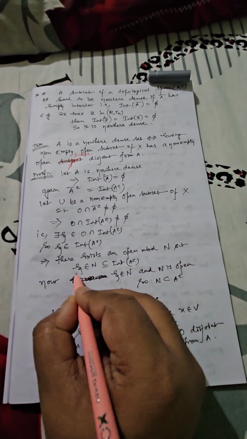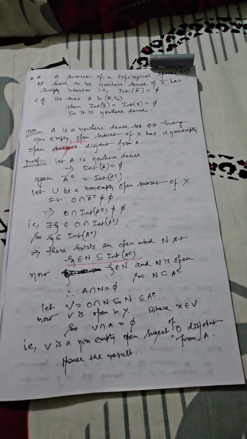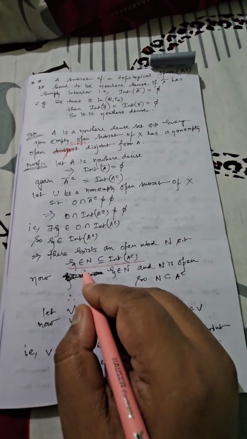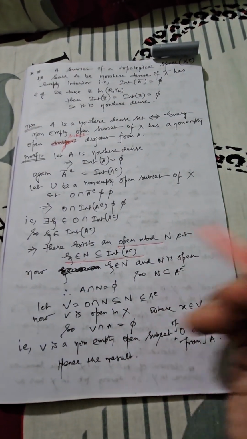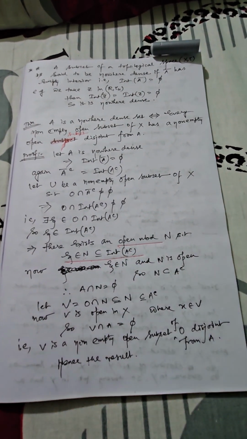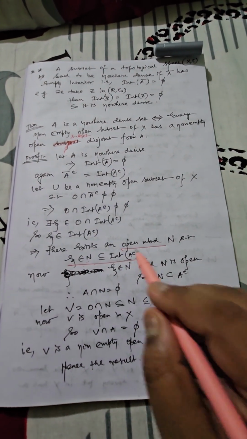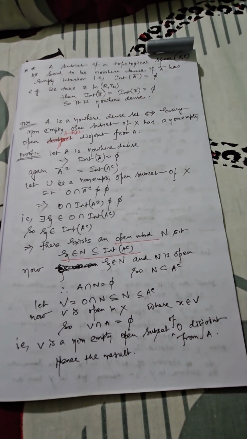That's why we have this definition, ξ belongs to N subset of the interior of A complement. Now ξ is a member of N. N is nothing but an open neighborhood, that means it is an open set. Also it is a part of the interior of A complement, and consequently you can say N is a subset of A complement.